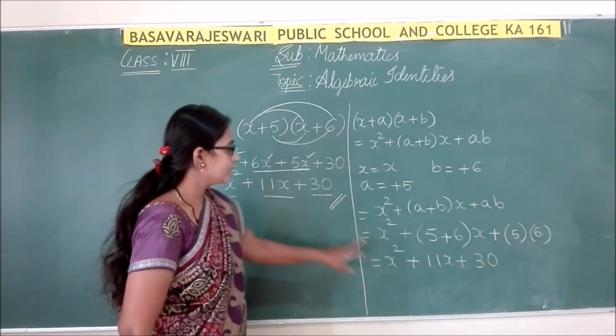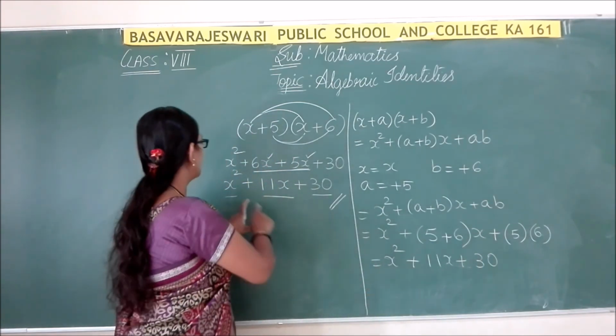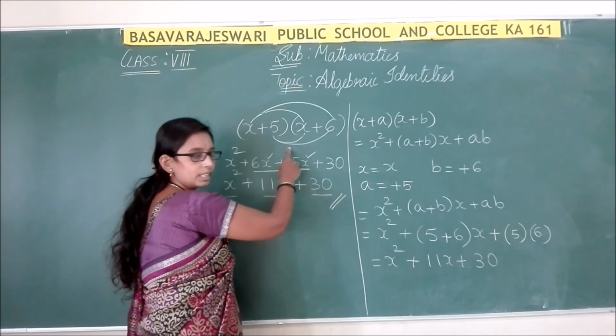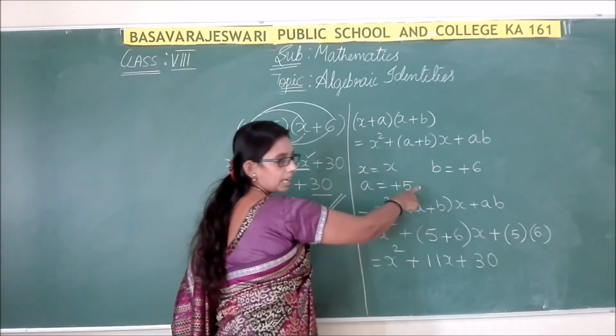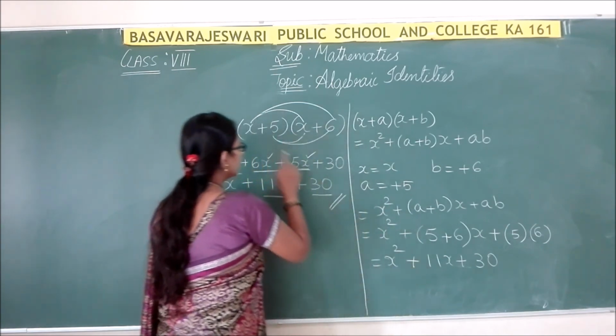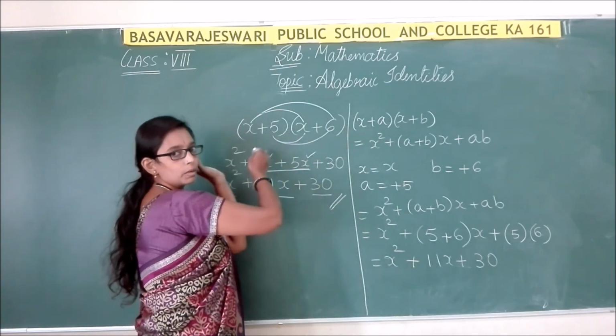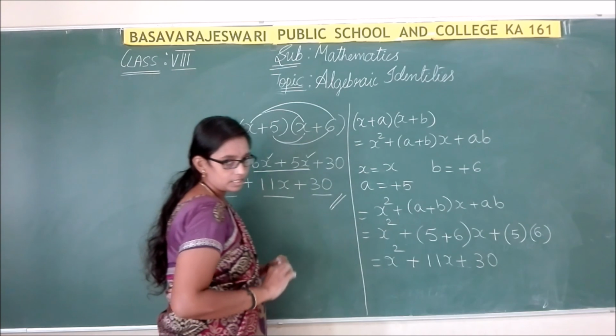So if we check these two, you are going to get the same values. Here we did not use any identity, but here we have used the identity. We have substituted the values of x, a and b, and we have got the answer. This is for the product of binomial expressions. You are going to get the same answers.